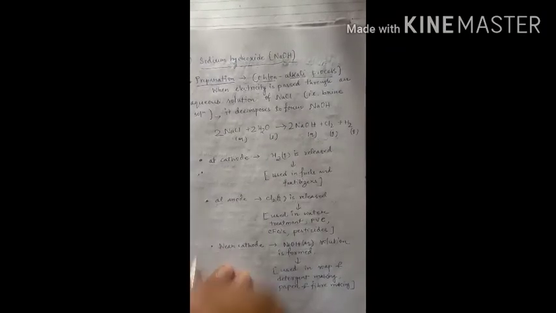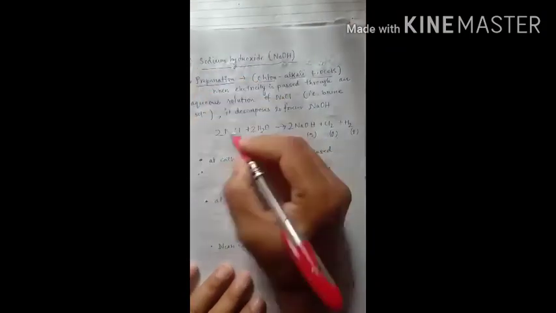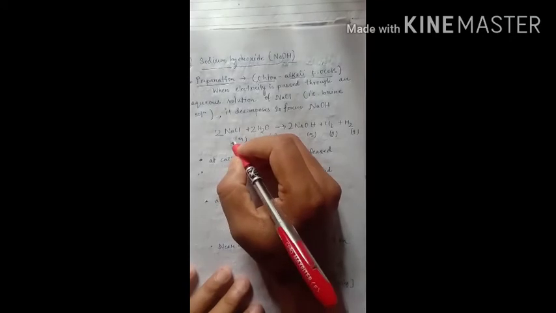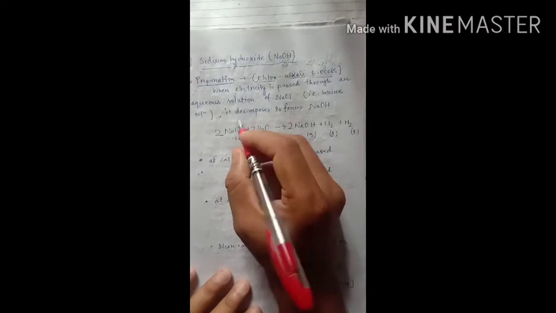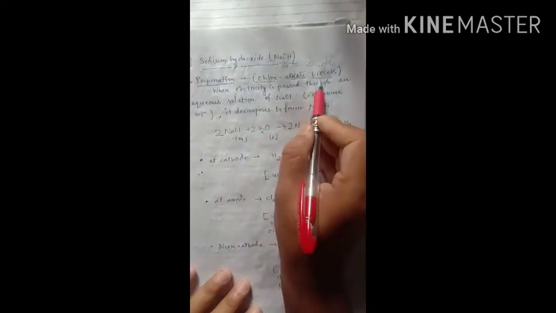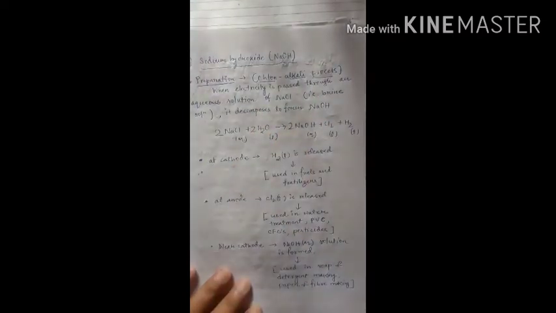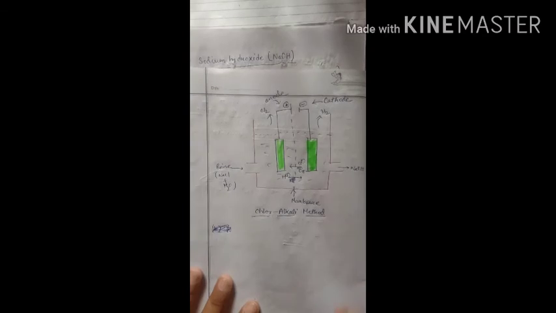So first let us discuss sodium hydroxide. The preparation of sodium hydroxide from sodium chloride is normally known as the chlor-alkali process. Here is a basic diagram for the chlor-alkali method. In this process electricity is used.